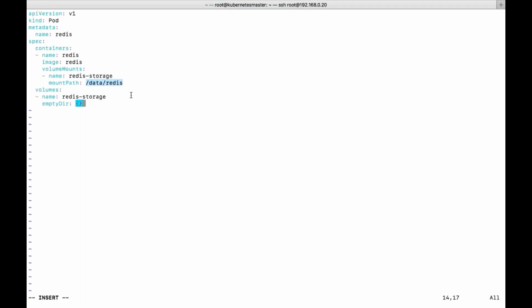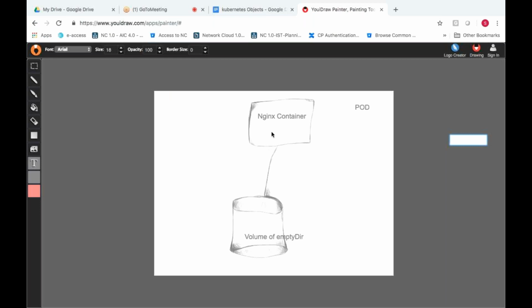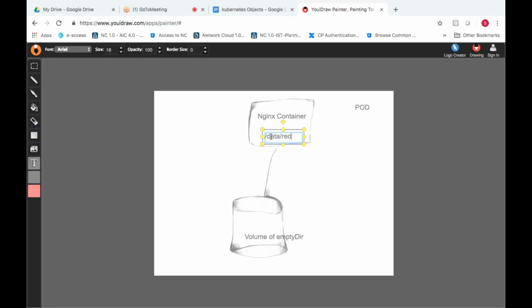So in theory, this is mounted with the /data/redis directory. This particular directory which is present in the container is mounted to this particular volume.